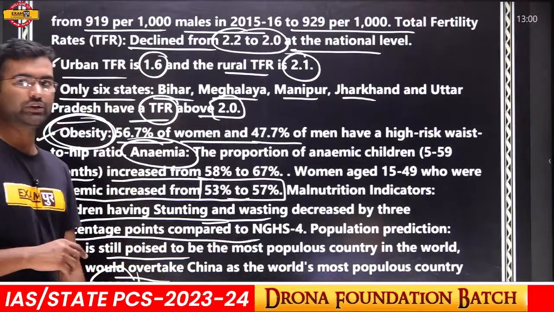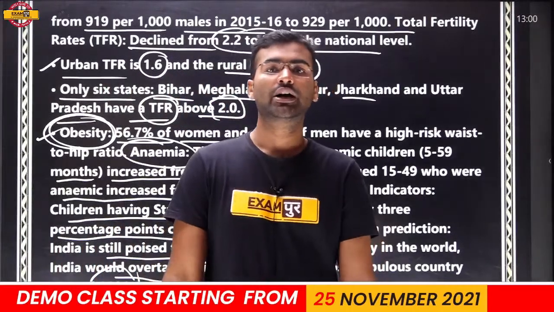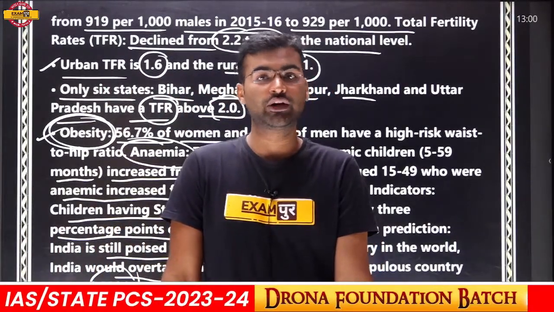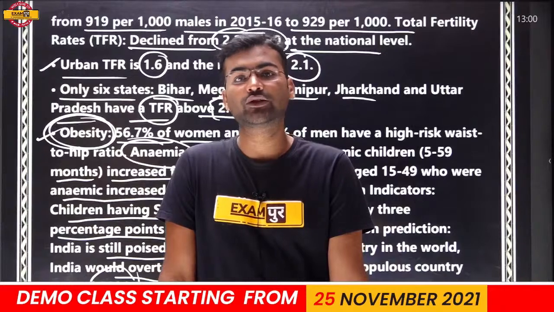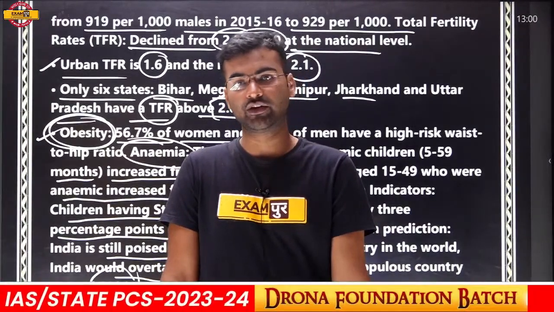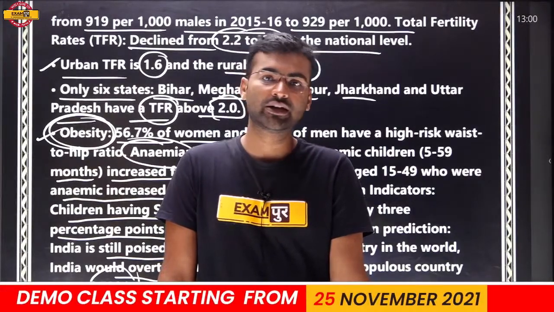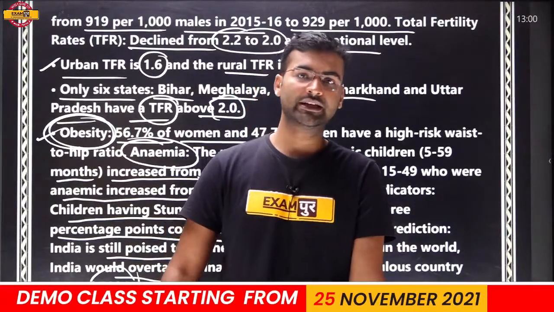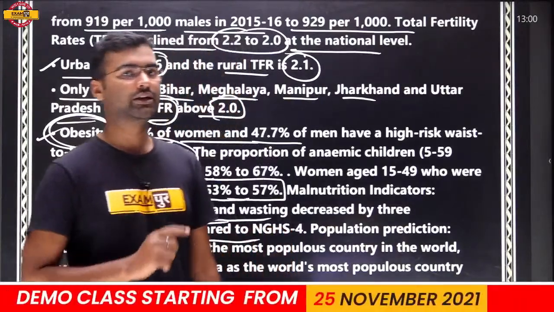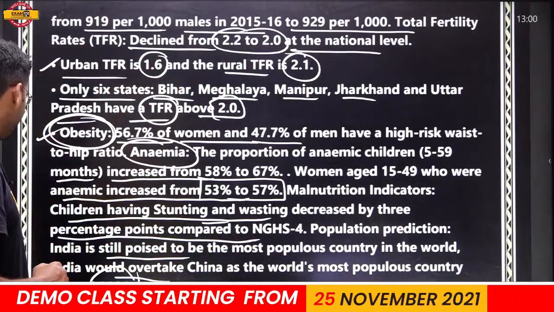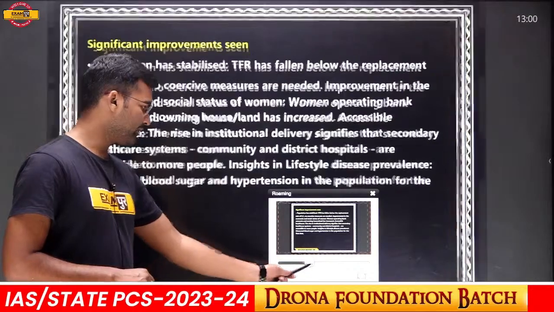So after 2031, so it can be asked in your PCS examination कि after which year India will become the most populous country in the world according to the National Family Health Survey. According to the World Bank, after 2027, India will become the most populous country of the world. But according to the National Family Health Survey, India will become the most populous country after 2031. So there are two different sets of data given by two different institutions. One is by the World Bank and another is by the National Family Health Survey. It is the national data and that was the international data.